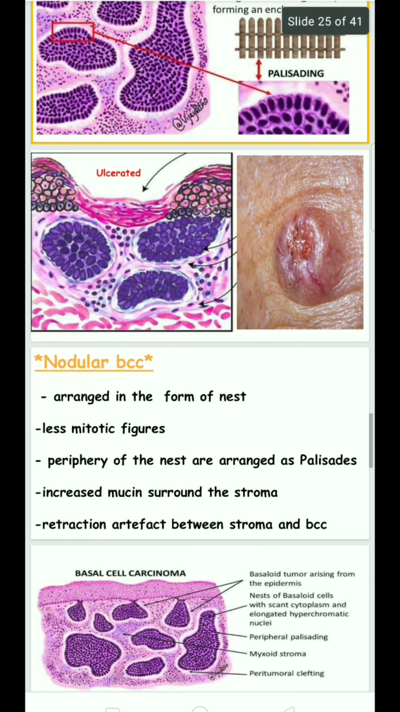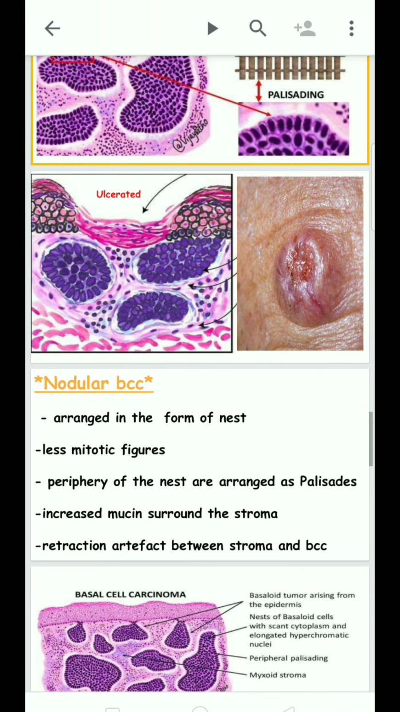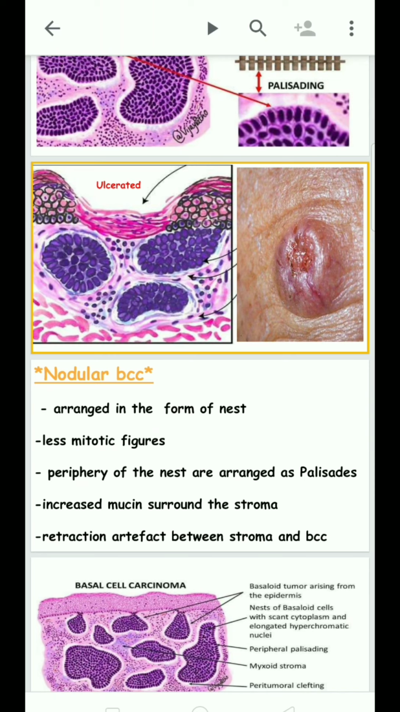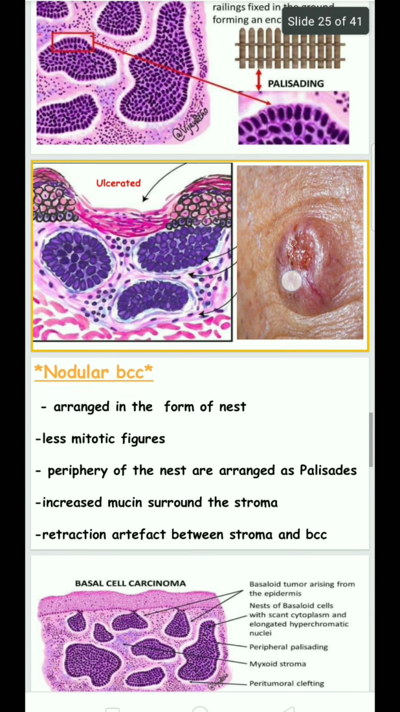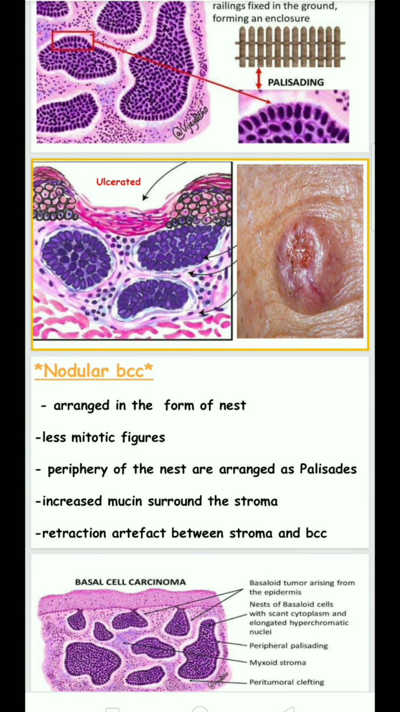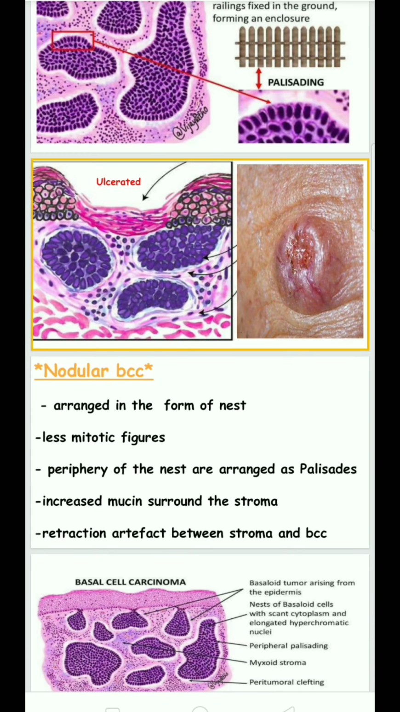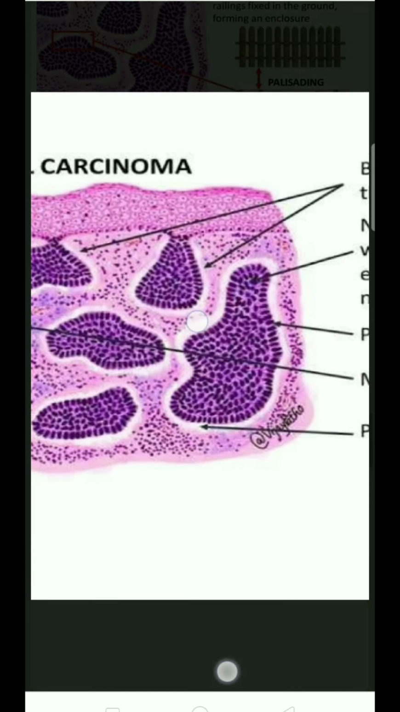Here is the ulcerated area, and here are the basal carcinoma cells arranged in nests. Fewer mitotic figures are also seen at the periphery of the nest, arranged as a palisading pattern. These nest cells release several factors that stimulate the stroma, with increased mucin surrounding the stroma. A retraction artifact between stroma and basal cells is also seen.